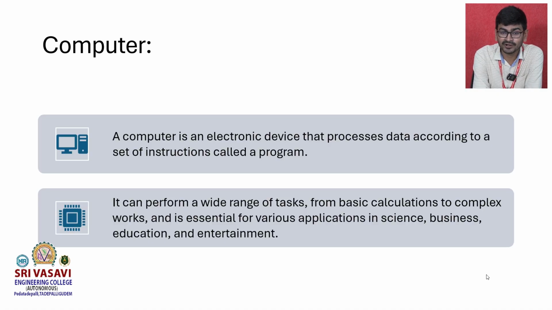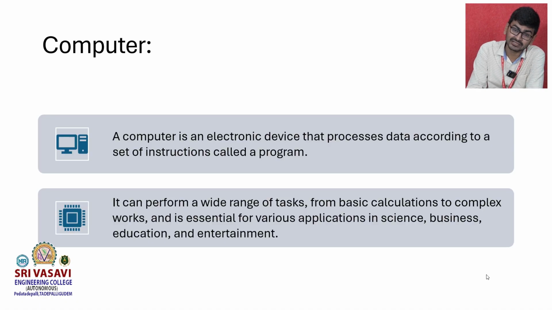So a computer operates on a program because computers can understand only zeros and ones. But writing zeros and ones would be a tedious task. So there come programming languages. In those we code in C, C++, Java. So that is a set of instructions, and these sets of instructions are called programs.